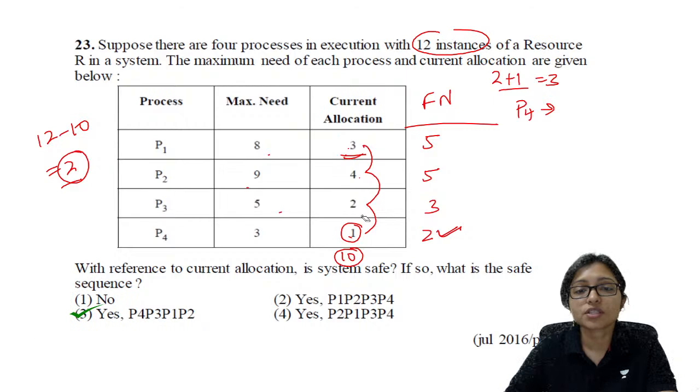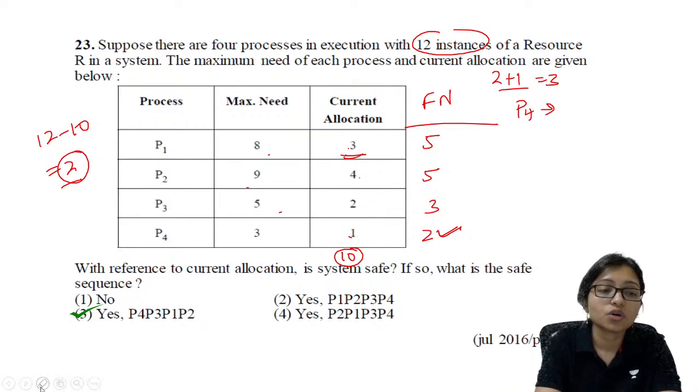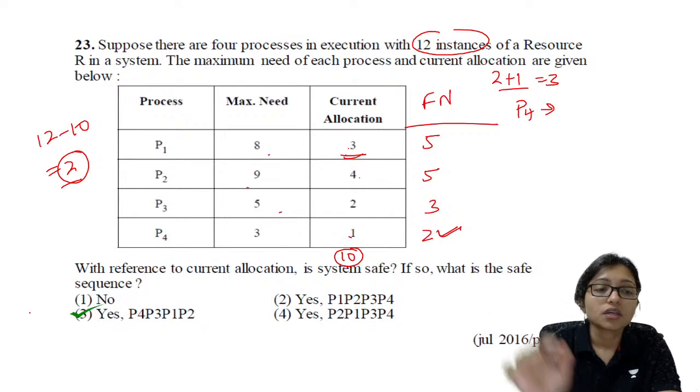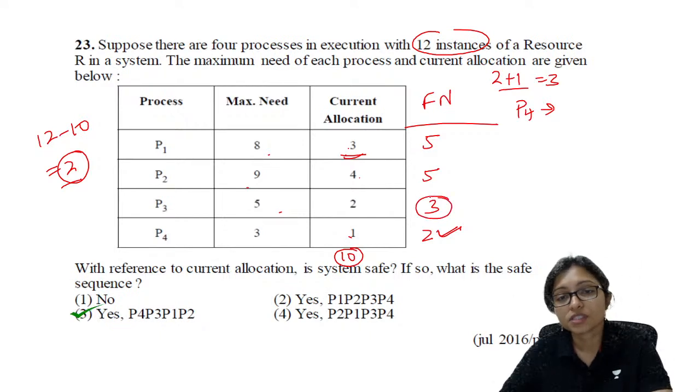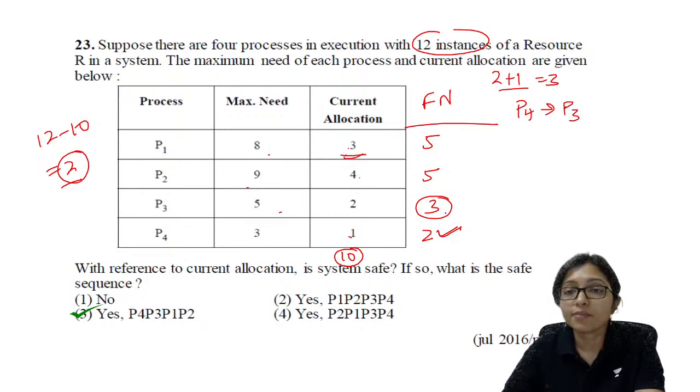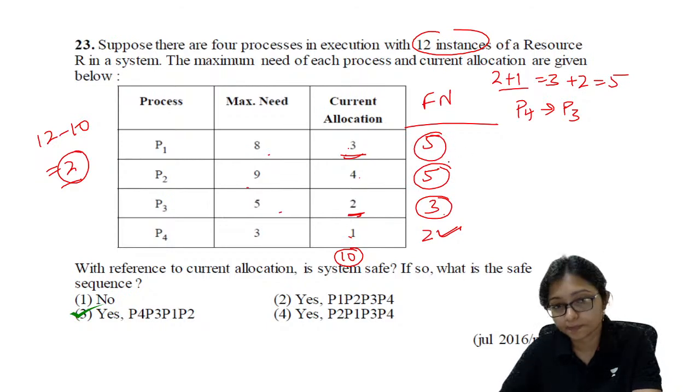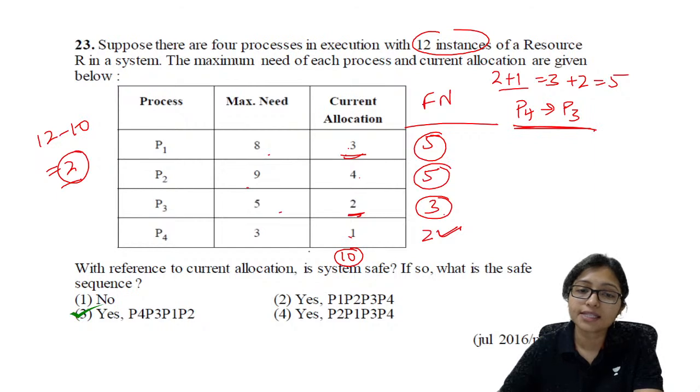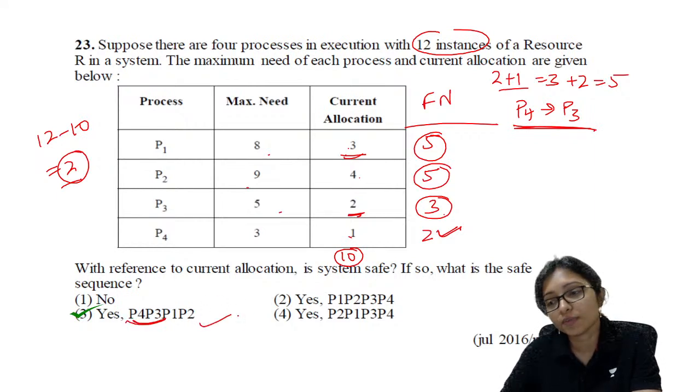So the future request is after 1. Here it was the future request. So the future request is 3 here. This is the 3. So I can execute P3 here. When I am executing P3, then P3 will release 2 more. So now I have 5. Now I can execute any one of them. So first one is P4, after that P3, that is confirmed. So P4, P3, this is the only answer.